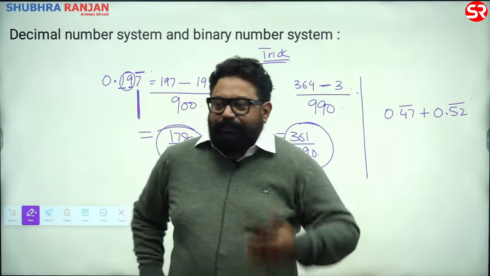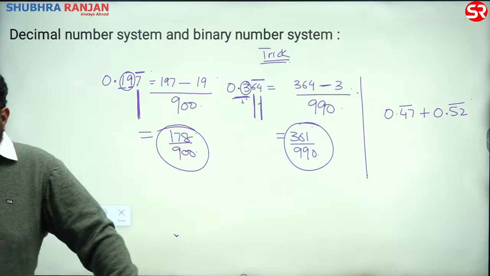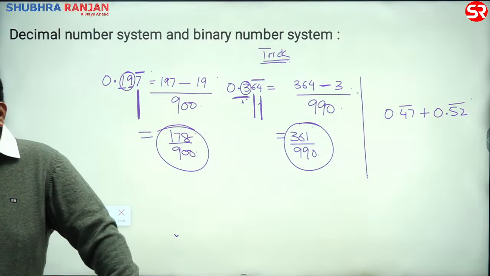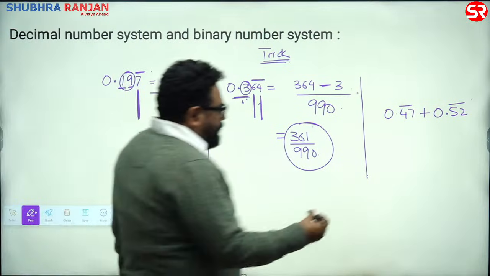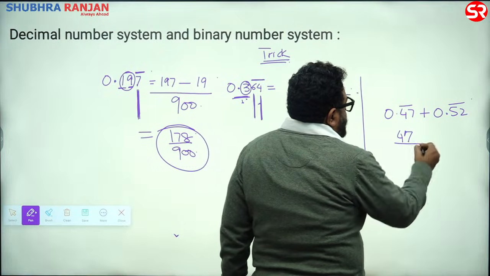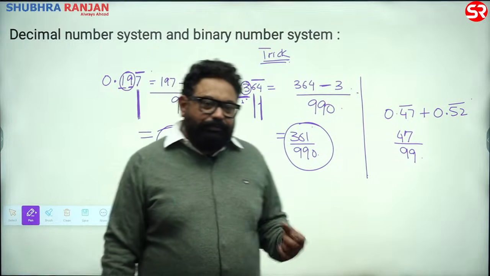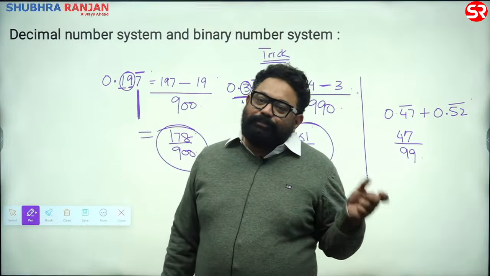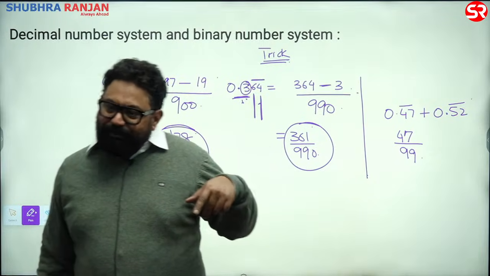The relevance of the question is this only. 1. See, 47 by 99, because the 47 has no number, 0.47 bar has no number without bars, so it is 47 by 99.